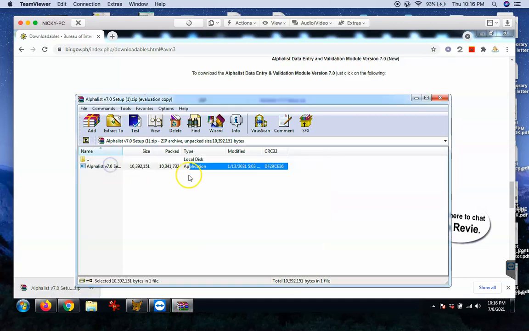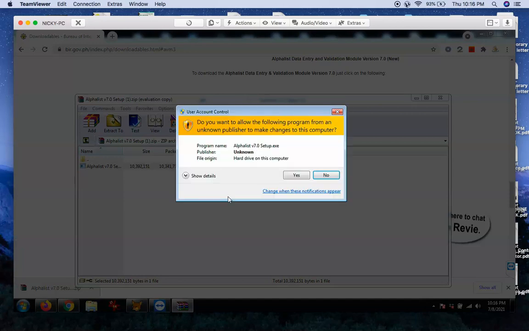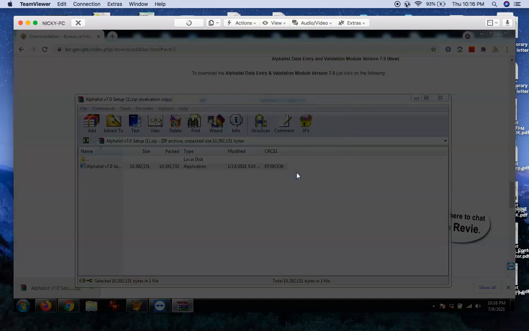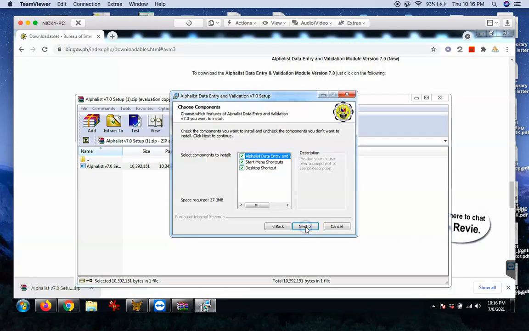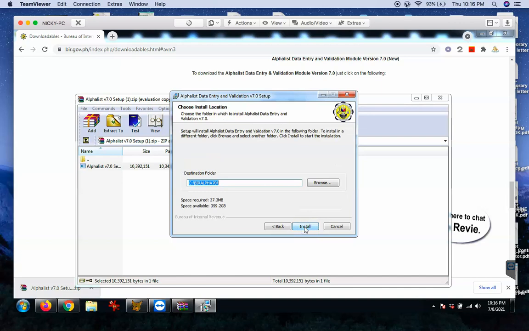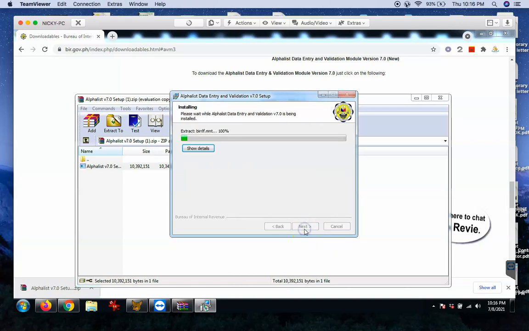So, double click. Yan. And then, continue lang. Yes. Next. Yan. Kung halimbawa gusto mo siyang makita sa desktop shortcut, and then sa start menu button, i-click mo lang yan. Kung ayaw mo naman, then uncheck mo lang. And then, next. And then, yung folder, destination folder. Yan. So, make sure, nasa local C disk siya. Install.